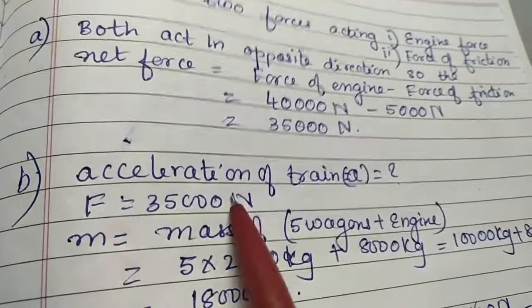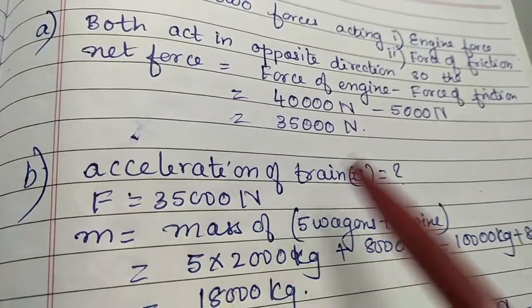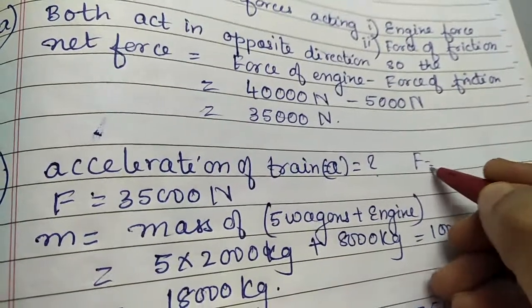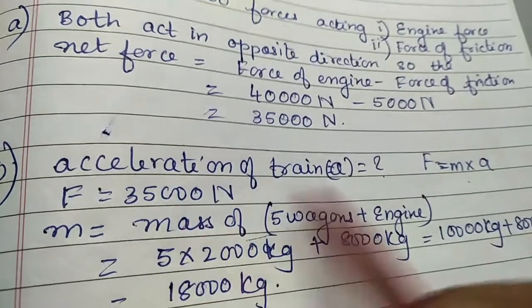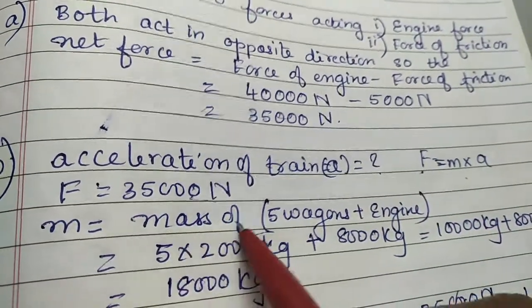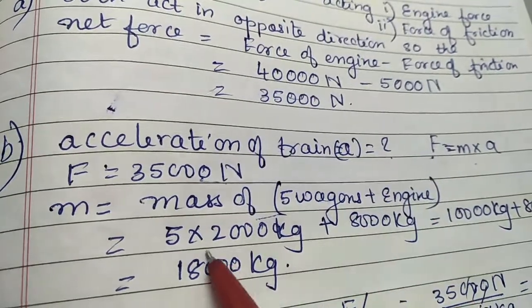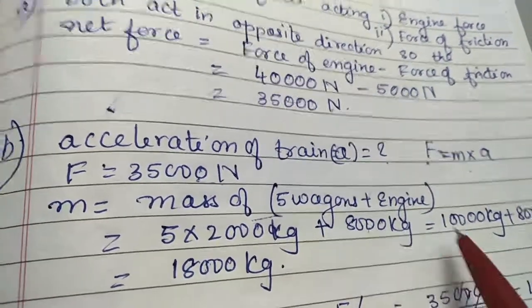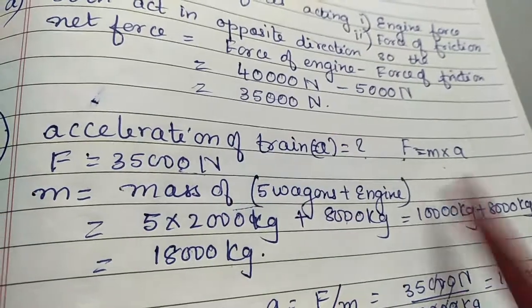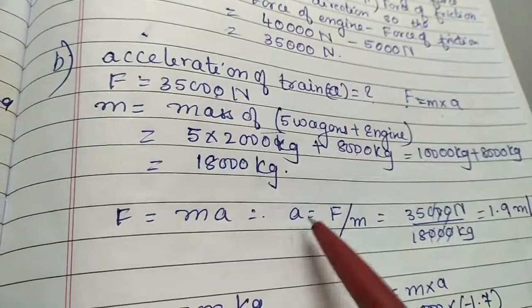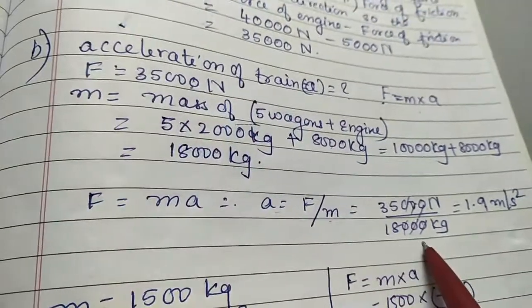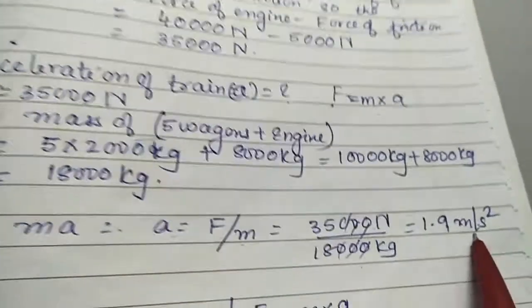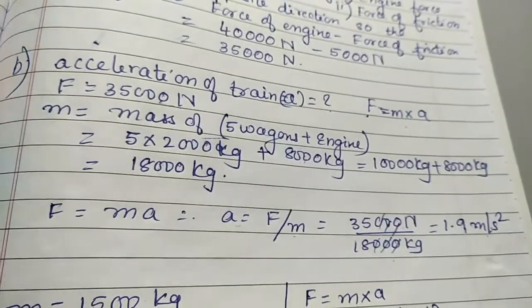Okay. Now to calculate the acceleration of the engine we need F is equal to M into A, where we have got F. This mass is what? 5 wagons plus engine. So 5 into 2000 plus 8000. 10,000 plus 8000, 18,000. So we have got M and we have to calculate A. So A will be F upon M, that is 35,000 upon 18,000. So 1.9 meter per second square. That is the acceleration. Okay. We go to the next question.